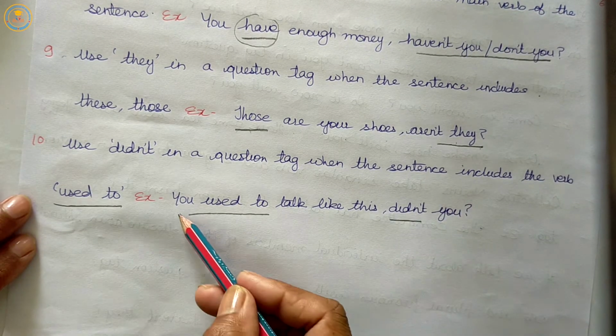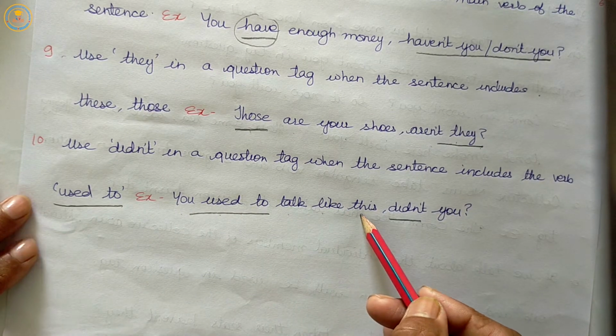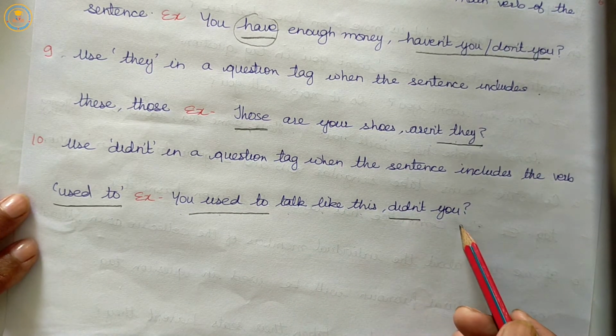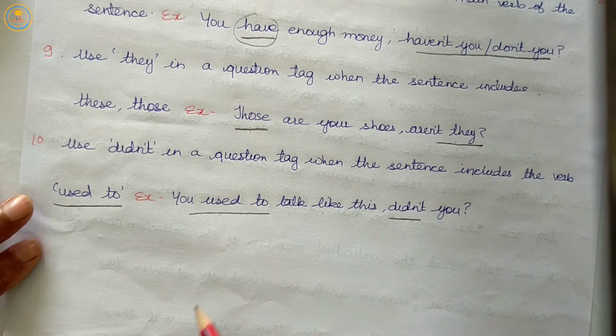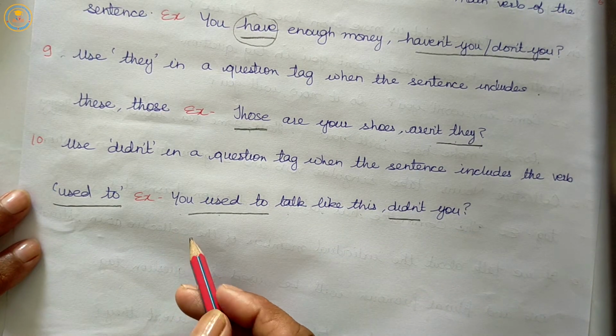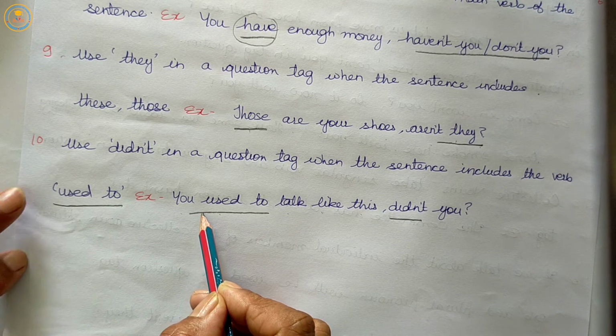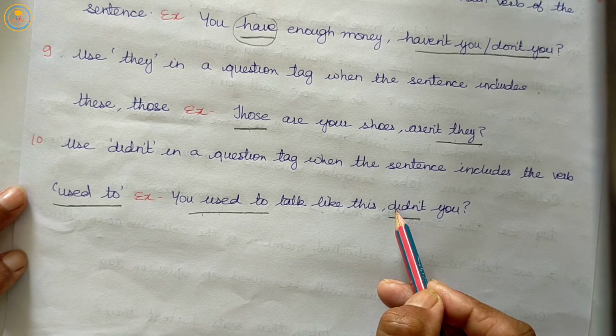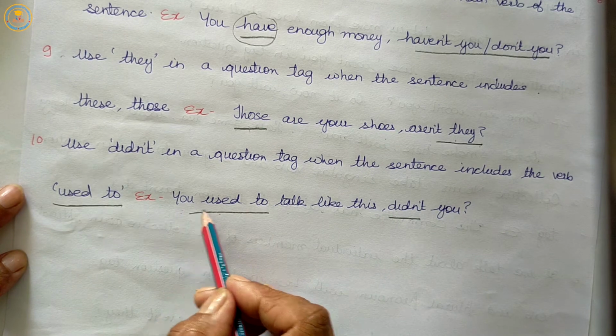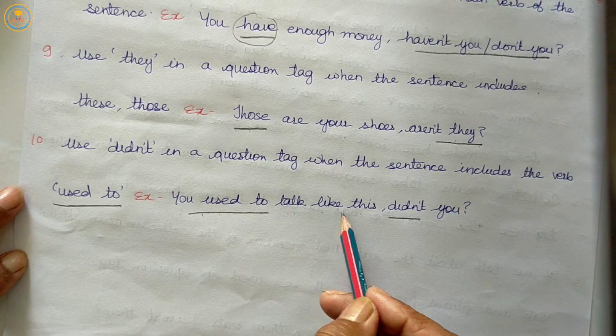You used to talk like this, didn't you? So here, when the sentence has used to, then we will use didn't in the question tag. Example, you used to talk like this,